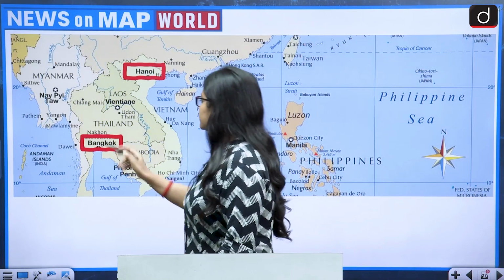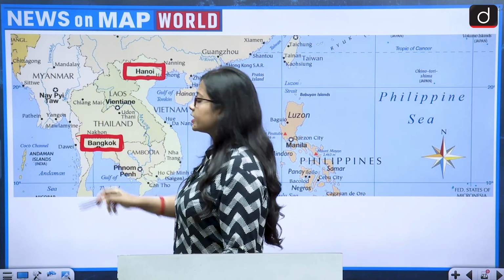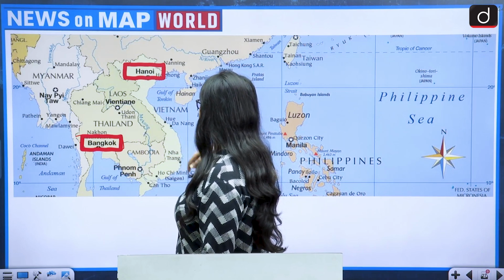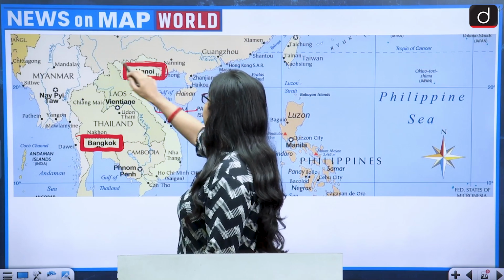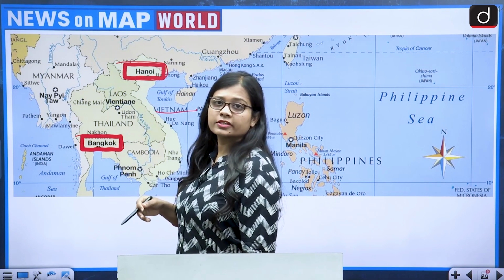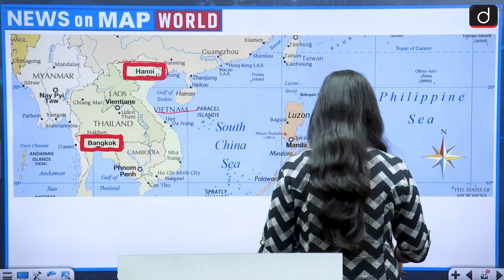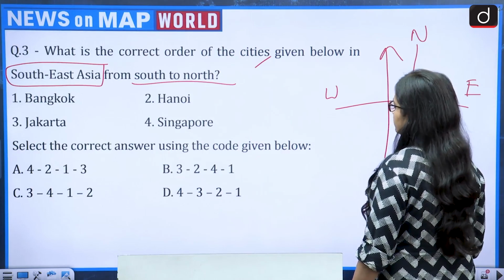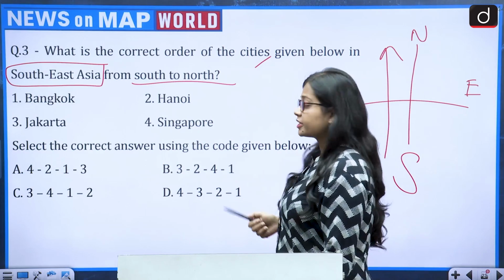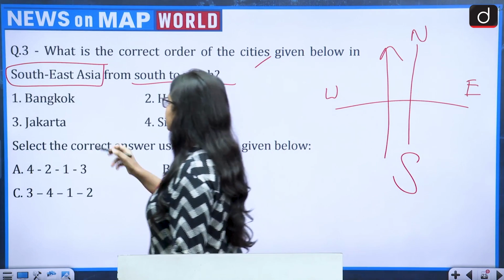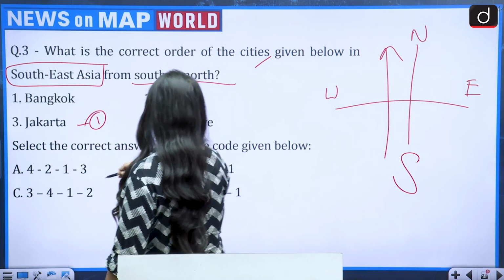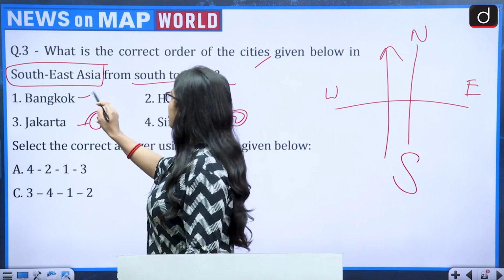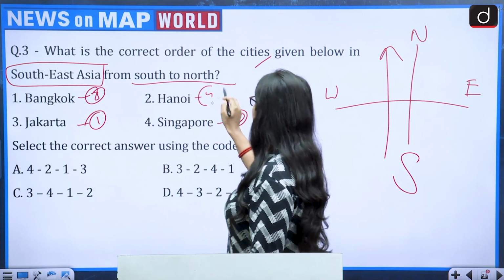Then comes Thailand, this is the capital of Thailand, that is Bangkok, and then comes the capital of Vietnam, that is Hanoi, and it lies to the north of Vietnam. So the correct south to north direction cities becomes, first comes Jakarta, second comes Singapore, third comes Bangkok, and fourth comes Hanoi.